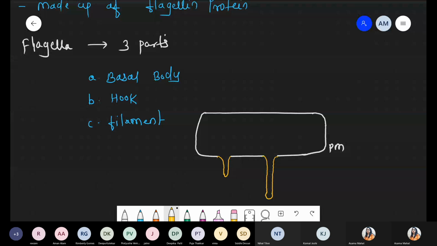We already discussed that the comparatively long ones are called pili, and the small ones are called fimbriae. So these are the two parts, pili and fimbriae. Both are made up of pilin protein, but they vary with respect to number and also with respect to size. Fimbriae are very small bristle-like structures as compared to pili. Pili are quite long.